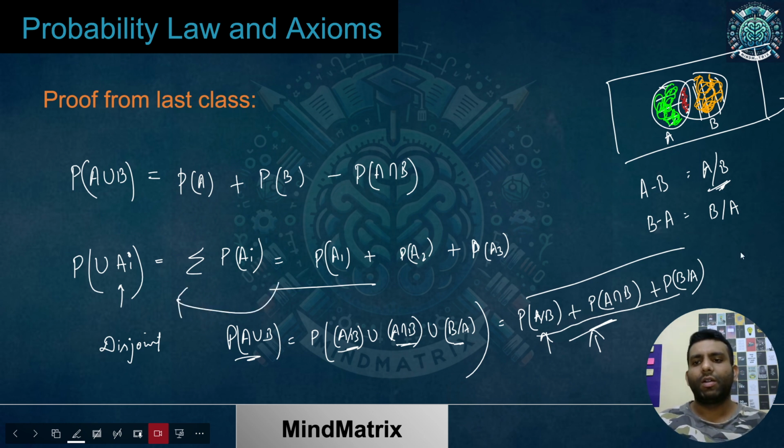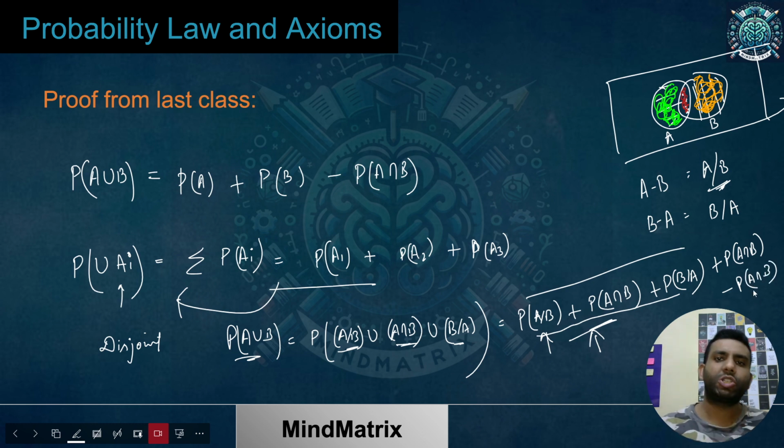For this to be completed, I need A intersection B again, but I had only one. So what I can do is simply add and subtract the probability of A intersection B. I have added it once, and minus the probability of A intersection B. Adding and subtracting the same quantity does not change my final value. So I have done that.